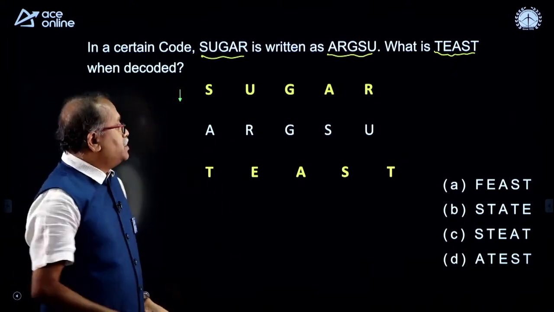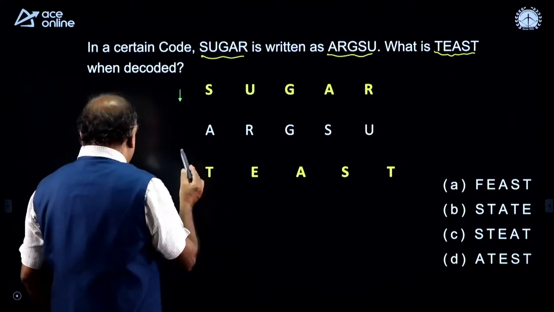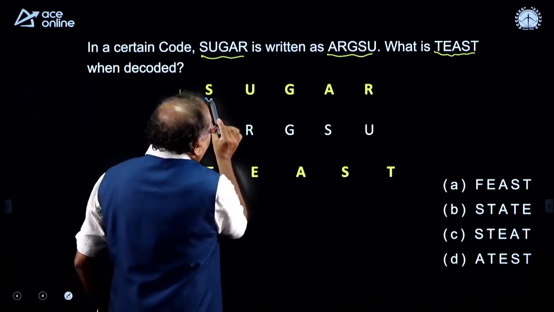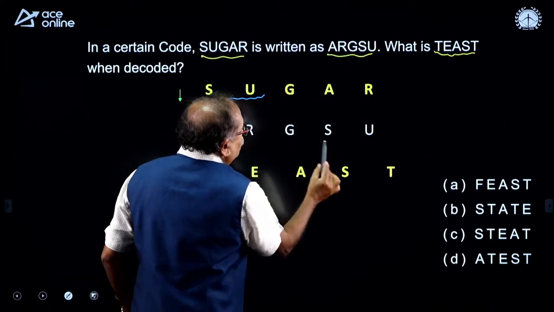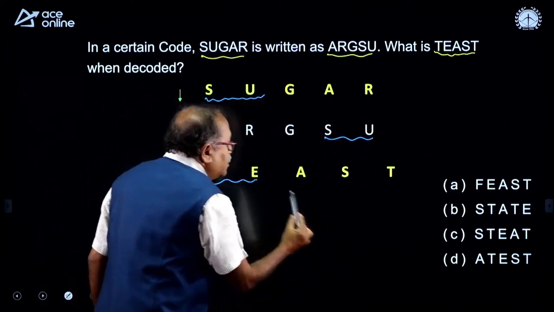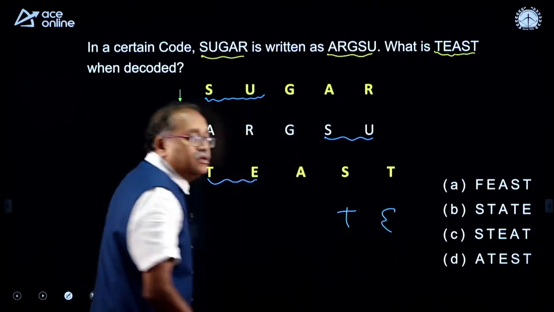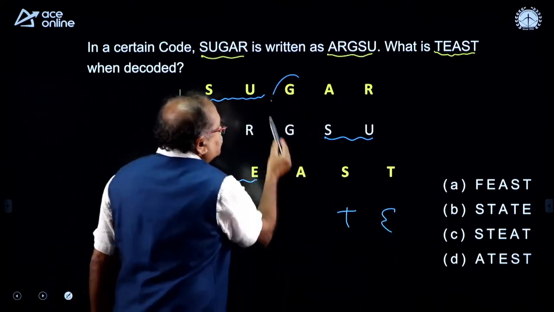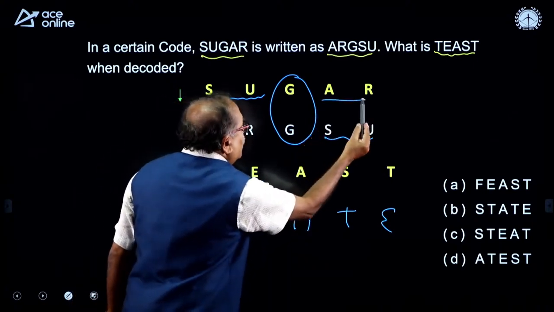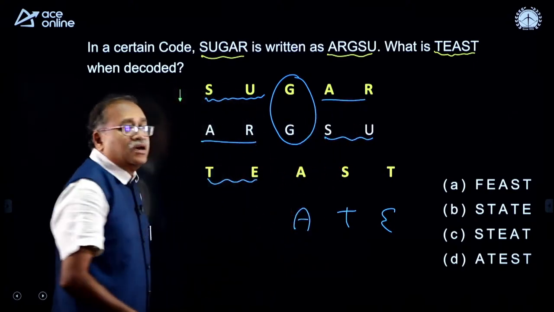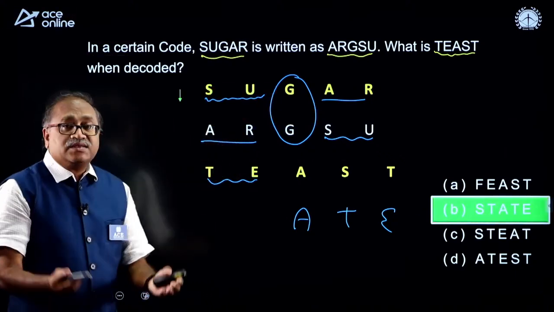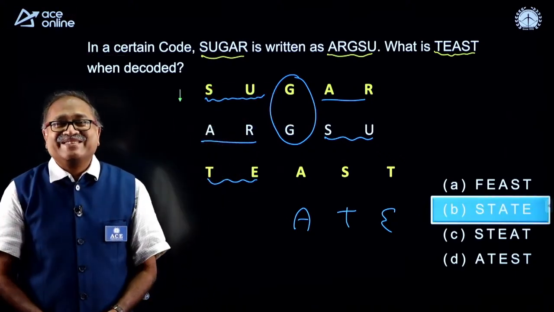All of you are so good when it comes to coding and decoding. I should really appreciate you people, because you noticed instantly S and U. Here it is T and E, I will be writing T and E here. What a beautiful response, the middle letter is same. So, this is A, and here AR is shifted over here. Beautifully answered. Let me see that your answer B is 100% right.